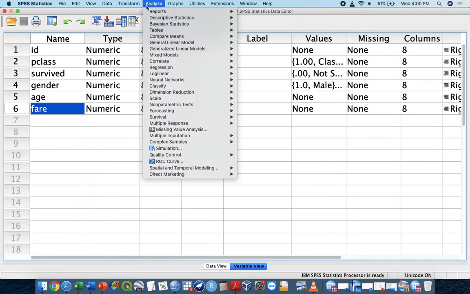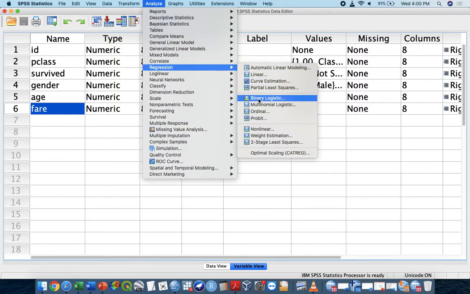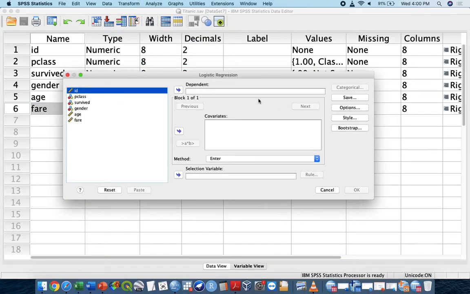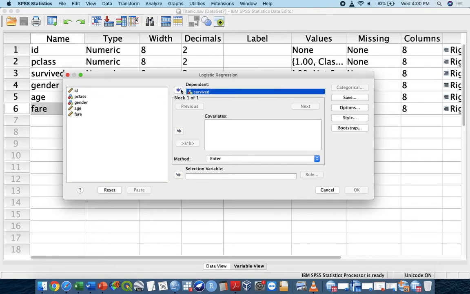First, go to Analyze, go to Regression, and then go to Binary Logistic. After that, you can see there is a dependent box. Please make sure you put Survive inside the dependent box, because we want to estimate the probability of those who survive. I'm repeating myself: we want to estimate the probability of those who are dead or survive. That's why survive is 1 and dead, or not survive, is 0. If you want to change it, up to you, but make sure the 1 is what you want to be counted. In this case, 1 is counted as survive equal to 1.